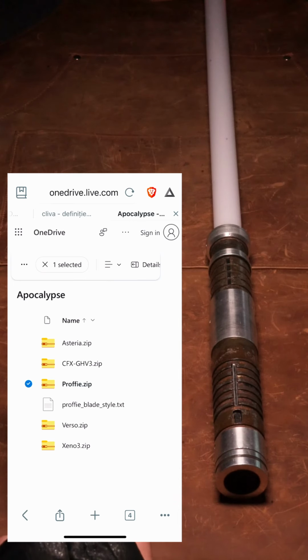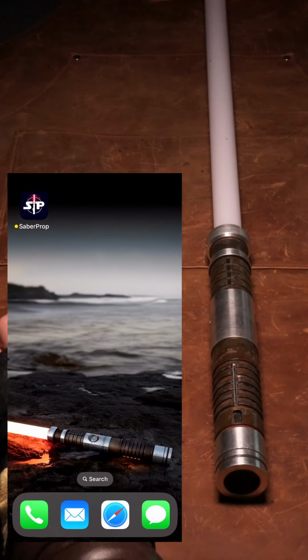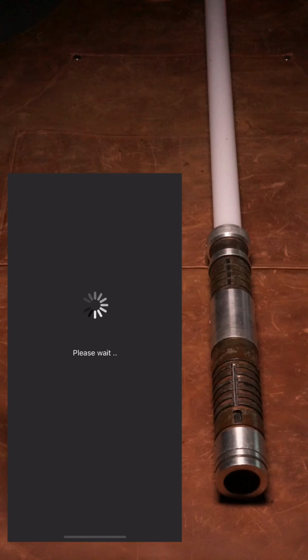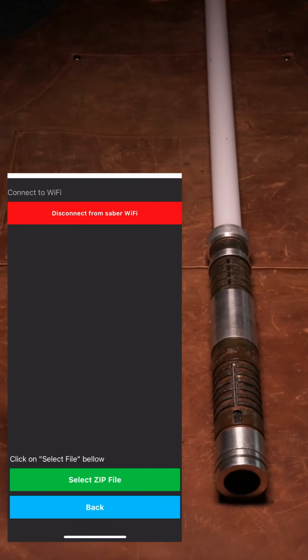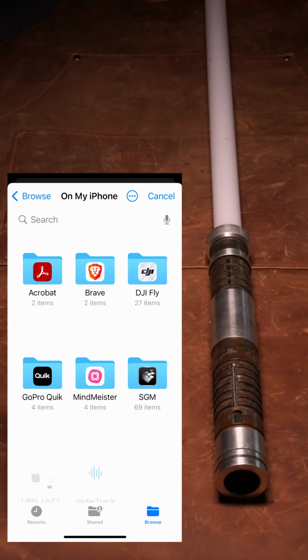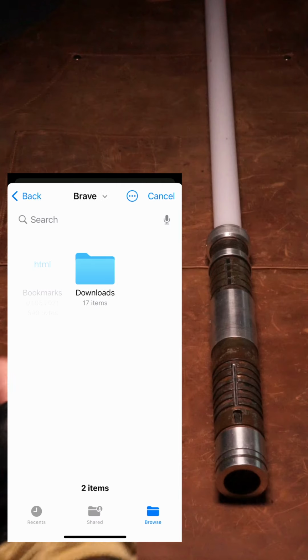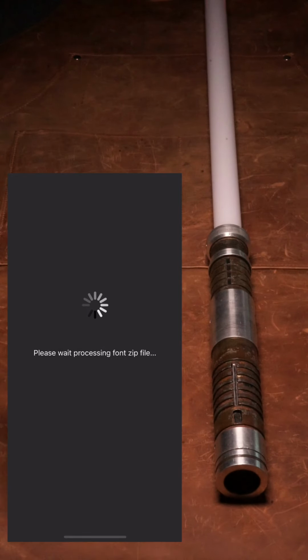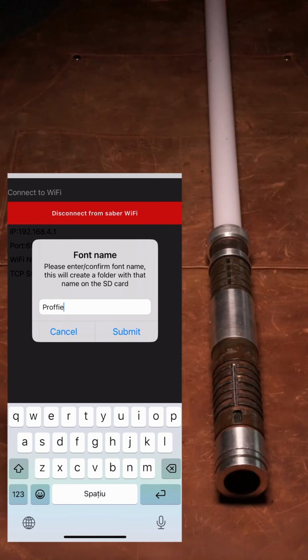Once the download is complete and you return to the SaberProp app, it will prompt you to upload a new font. Let's select yes and upload on the saber the new sound font we just downloaded. Tap on Select Zip File and let's find the one I just downloaded. There it is. Now let's set a name for this sound font.